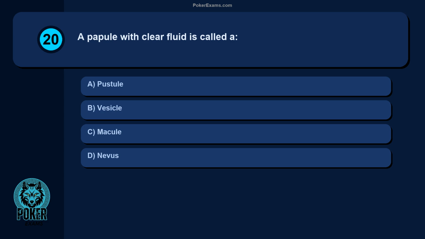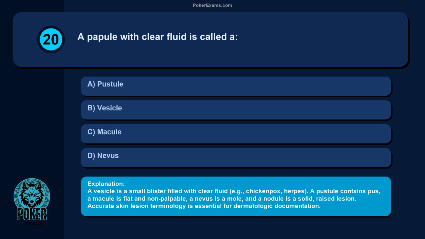Question 20. A papule with clear fluid is called a pustule, vesicle, macule, nevus. A vesicle is a small blister filled with clear fluid, e.g., chickenpox, herpes. A pustule contains pus, a macule is flat and non-palpable, a nevus is a mole, and a nodule is a solid, raised lesion. Accurate skin lesion terminology is essential for dermatologic documentation.